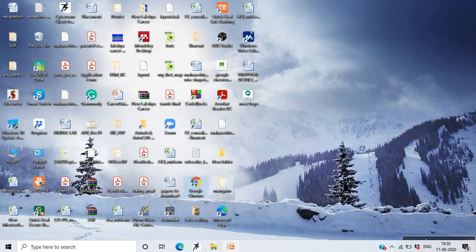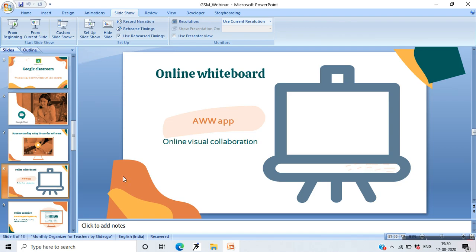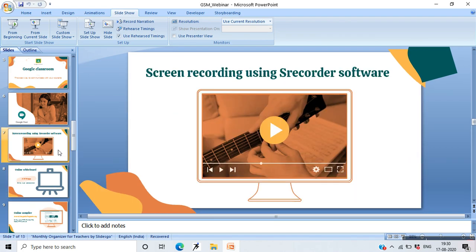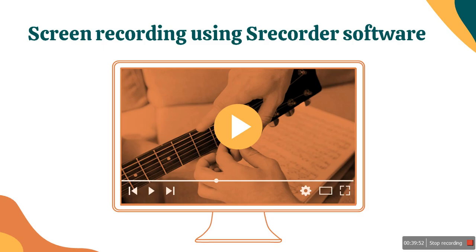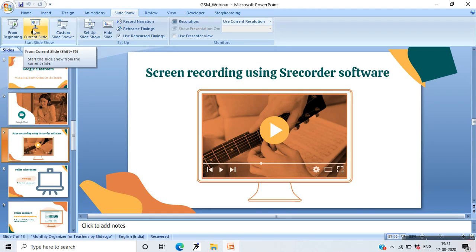Now the next thing that I wanted to discuss is how I am recording the screen. If I have to record voice, whatever I'm teaching now, how do I record my screen? I'm basically using a screen recording software, S Recorder.